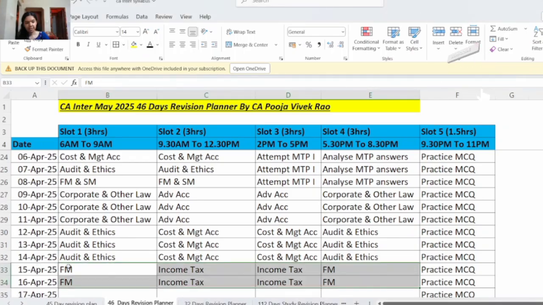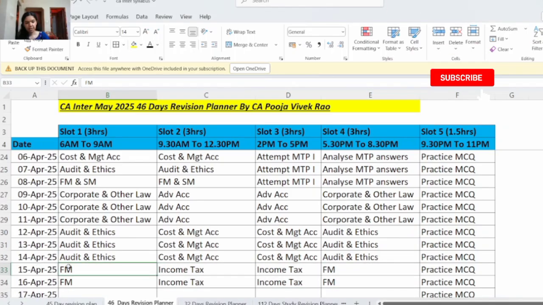Then on 15th and 16th April, here you will revise financial management and income tax. So financial management you will revise in slot 1 and slot 4, and income tax you will revise in slot number 2 and 3.